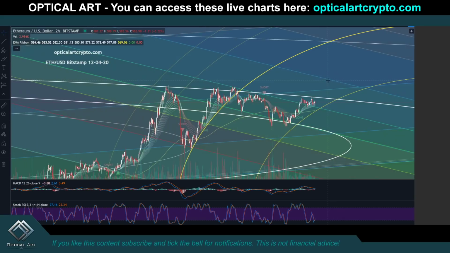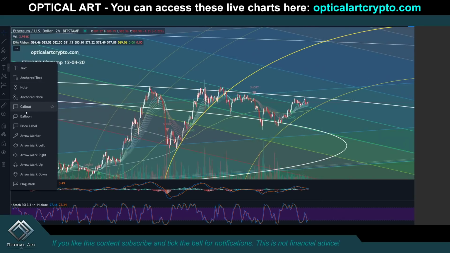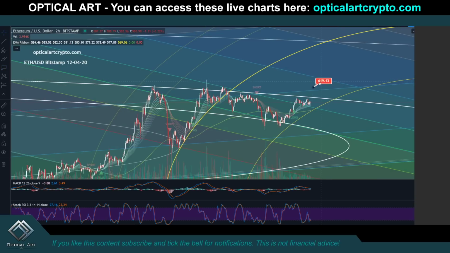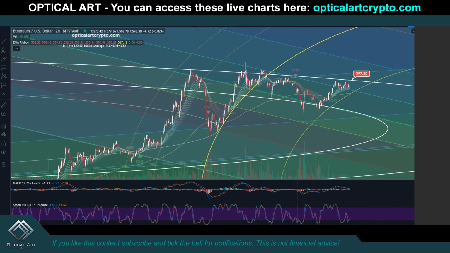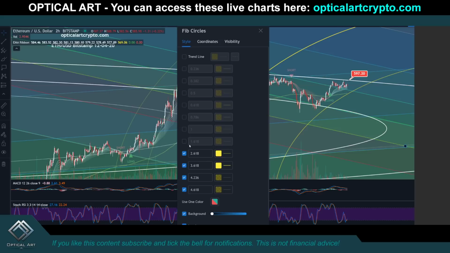Ethereum, this I mentioned in a previous video. So you can see that we pushed up, got a perfect resistance on this ring. So your current resistance for Ethereum is right here at $597. Take note that we wrote up this yellow ring. Let me make this brighter so you can see it.